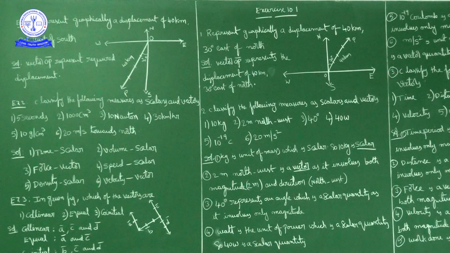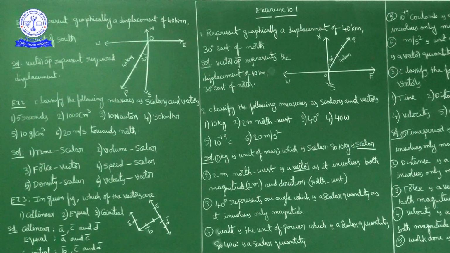Next one, co-initial vectors. Co-initial vectors means vectors having the same initial point. If you observe here, vector B bar, vector C bar and vector D bar are having the same initial point. So B bar, C bar and D bar are co-initial vectors.